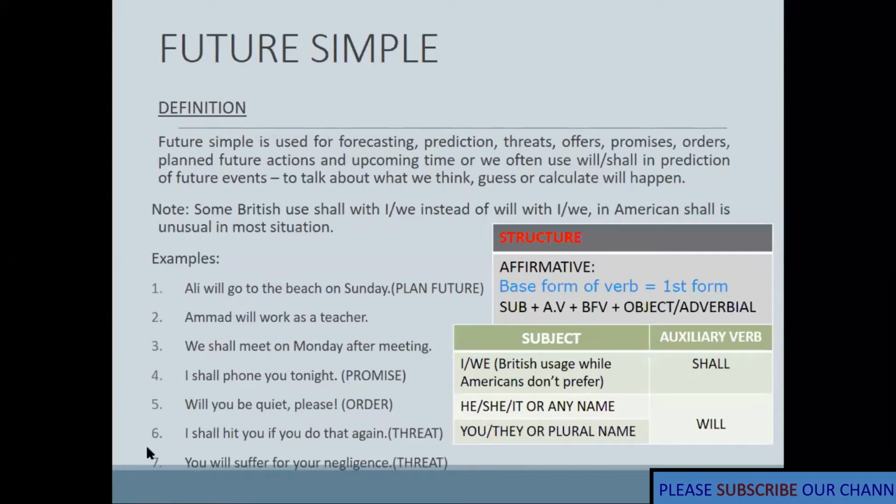I shall hit you if you do that again, this is for the threat. Number seven sentence, you will suffer for your negligence, and this is also an example of the threat. Okay, so this is the slide of the future simple tense. If you want to take a screenshot, you can take it. Okay, I am moving forward. You just have to remember that we use future simple tense for forecasting, for prediction, and for threats.